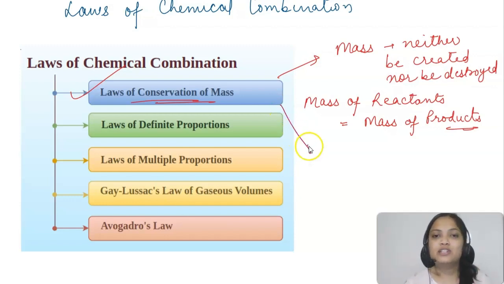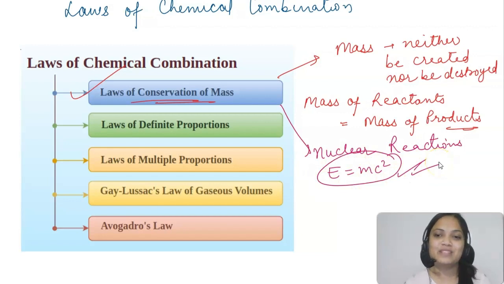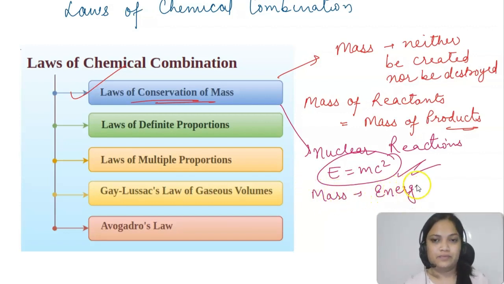In nuclear reactions it is found that the mass of product, this is additional information, is slightly less than the mass of reactants. Now how is this possible? Because according to Einstein's mass energy relationship, E is equal to mc square, remember this? E is equal to mc square. According to this, we can explain that some of the mass has been converted to energy.